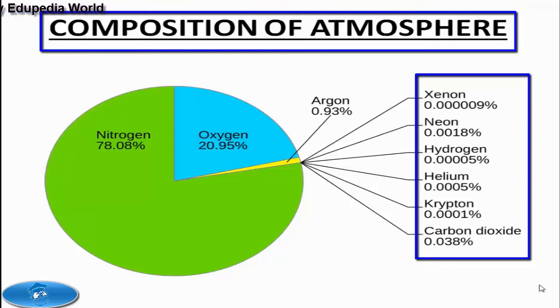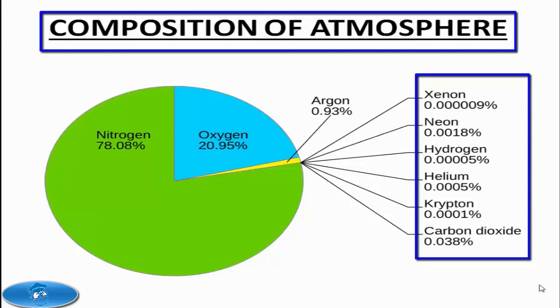Water vapor is responsible for all forms of precipitation and hence the circulation of fresh water. Water vapor is added to the atmosphere by evaporation from oceans, lakes and rivers, transpiration from vegetation and respiration of animals. Some particles like pollen from plants, dust from dust storms, ash from meteorites and volcanic eruptions, smoke from fire and salt particles from seas are also present in the lower layer of the atmosphere.